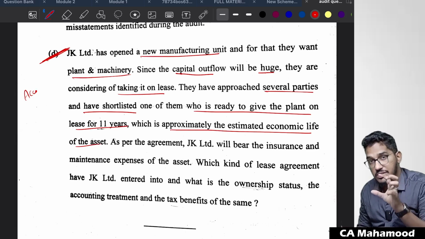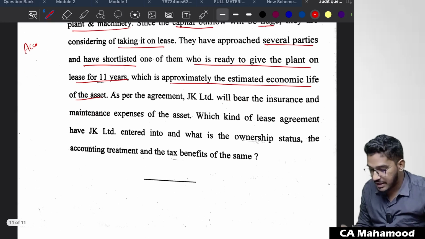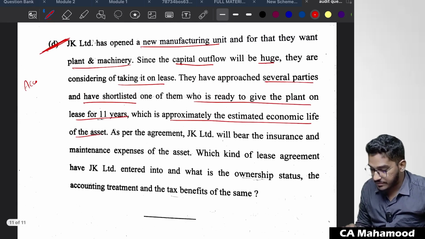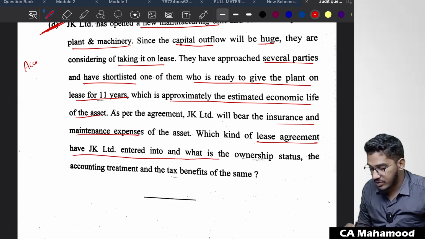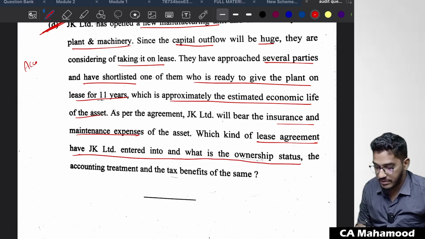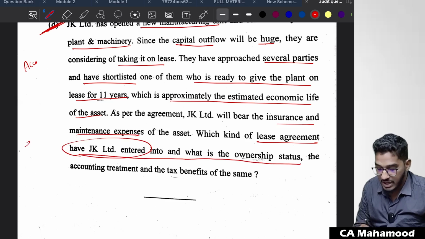Lease period is more or less equal to the useful life of the asset. As per the agreement, JK Limited, that is the lessee, will bear the insurance and maintenance expenses of the asset. Which kind of lease agreement have JK Limited entered into, and what is the ownership status? So which kind of lease agreement have they entered into? They have entered into a finance lease.